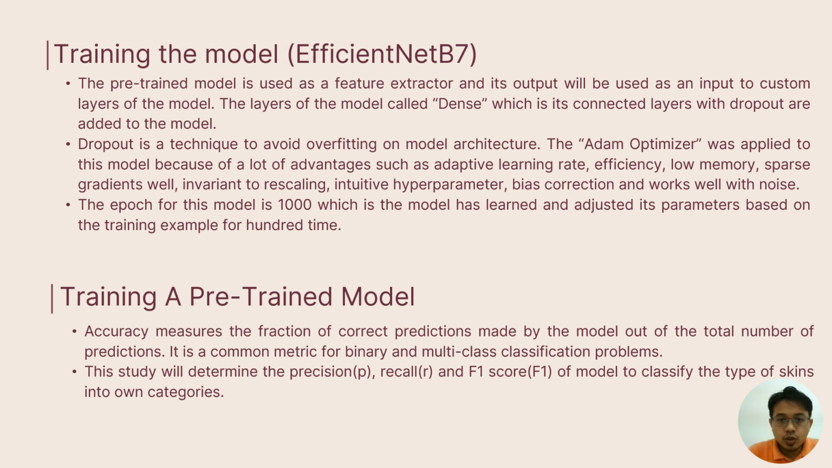The pre-trained model is used as a feature extractor, and its output will be used as input to the custom layer of the model. The layer of the model is called dense, which is a fully connected layer, with dropout added to the model. Dropout is a technique to avoid overfitting in the model architecture. The Adam optimizer was applied to the model because of its many advantages, such as adaptive learning rate, efficiency, low memory, sparse gradients, being invariant to rescaling, intuitive hyperparameters, bias correction, and working well with noise.